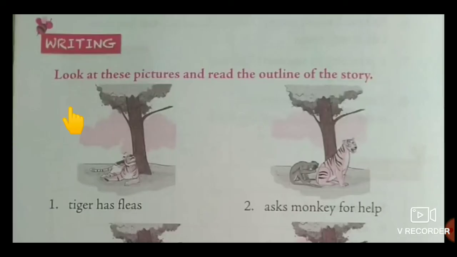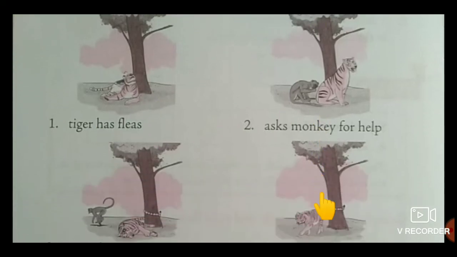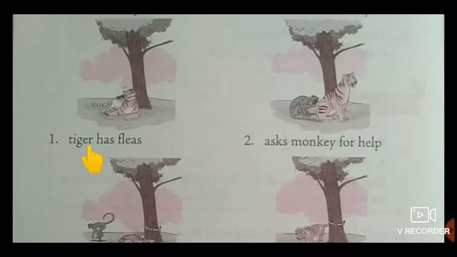So look at the pictures, children. Look at these pictures and read the outline of the story. By using these hints, frame a story. Here see in the first picture, tiger has fleas. Fleas means, children, small insects on the body. There lived a tiger who used to scratch himself all day because he had fleas. See in the second picture, one day he saw a monkey passing by and asked him to remove the fleas from his back. The monkey agreed and began to pick the fleas.